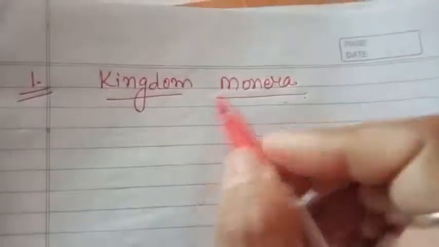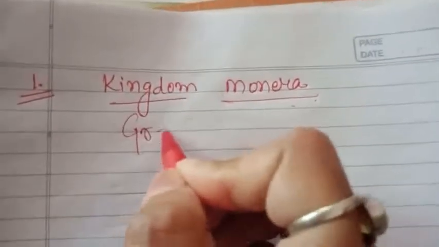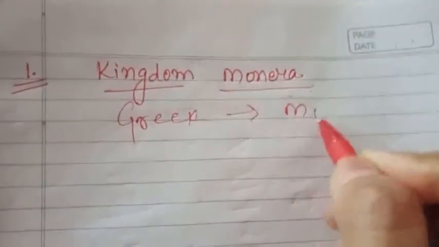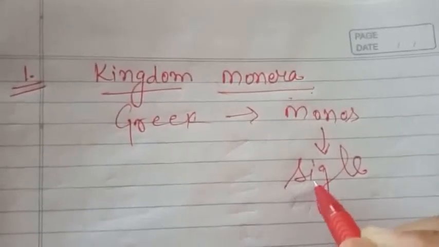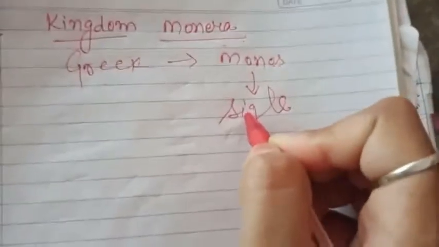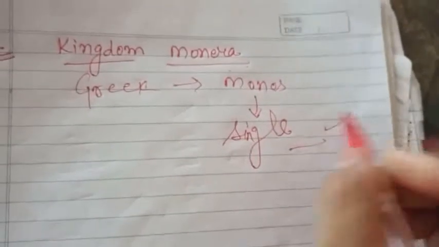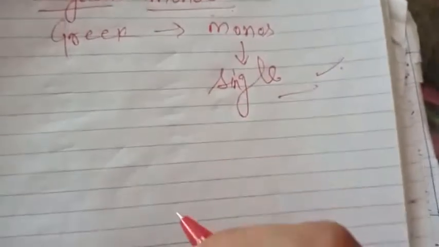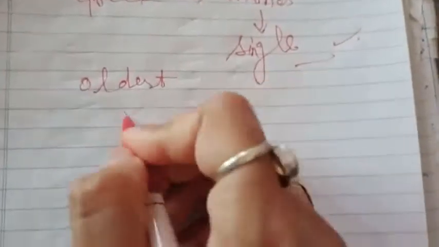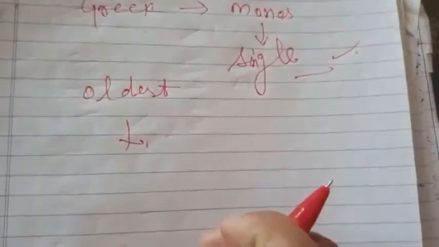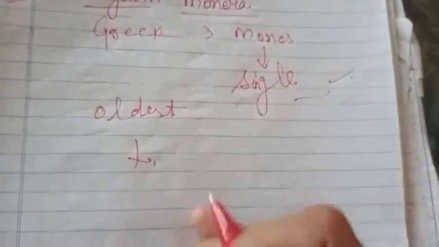Beta, the word Monera is derived from the Greek word monos. Monos means single, right? So in this, we are going to discuss that Monera consists of the oldest, simplest and primitive organisms. What comes under it? Oldest, simplest and primitive organisms that are present everywhere and even inside our body also.